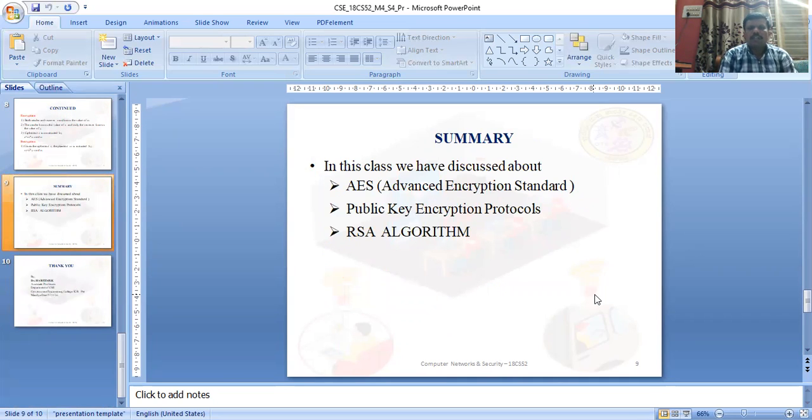In this class we have discussed the Advanced Encryption Standard, its algorithm and its encryption and decryption process, and public key encryption protocols. There are two protocols: the RSA protocol and the Diffie-Hellman key exchange protocol. We studied the RSA algorithm in detail. That's all about this class.